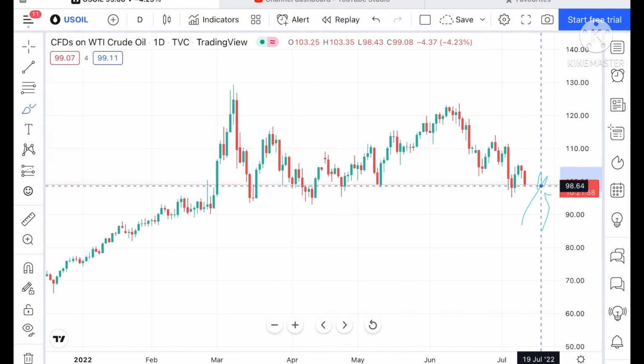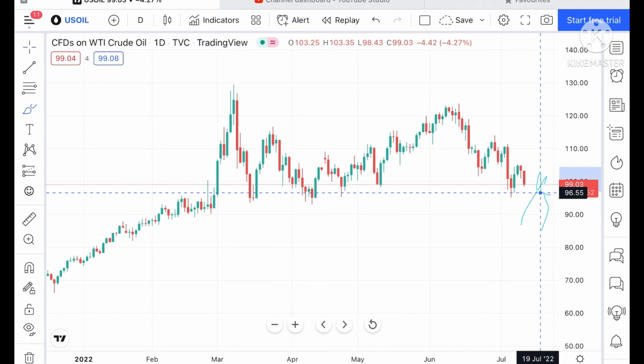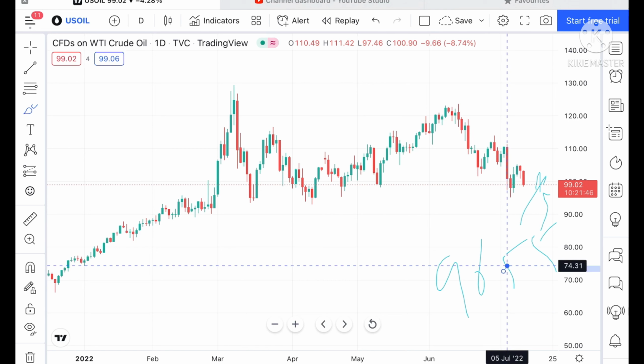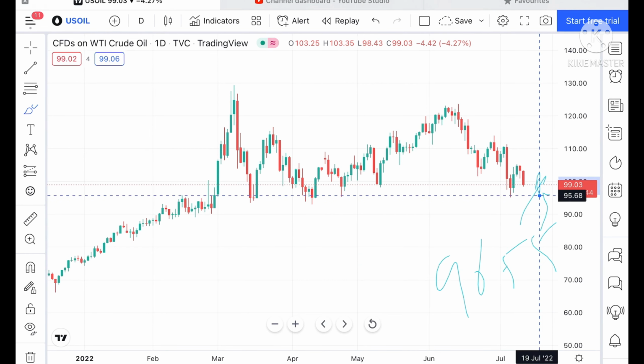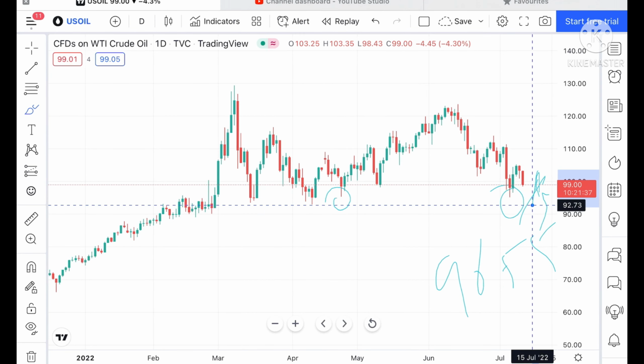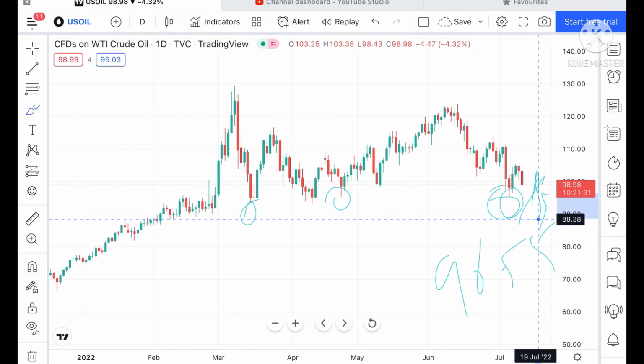And suppose if this particular level didn't sustain, we can see it can go further down towards a level of 97.77, and from there towards a level of 96.55. Keep this in mind, if the price goes below 96.55, we can see it can touch a level of 95.5, which is already a weak support, so probability is very high. We can see it can touch a level of 92.73, and this 92.73 has also been tested here, so probability will be high.